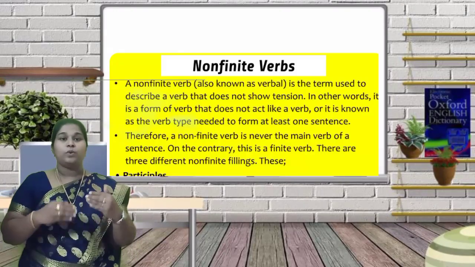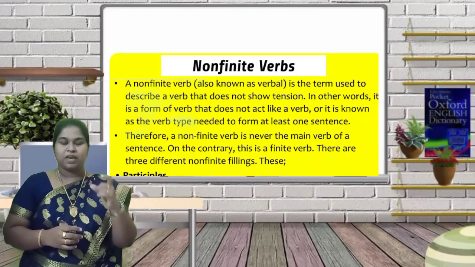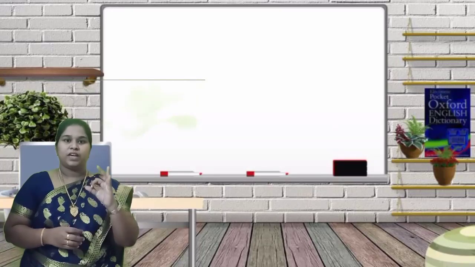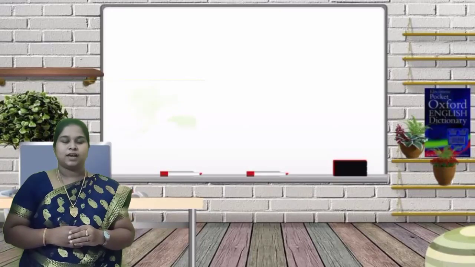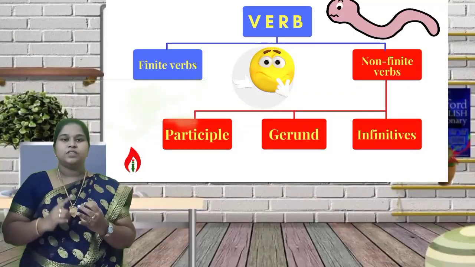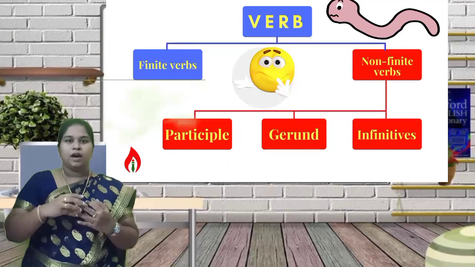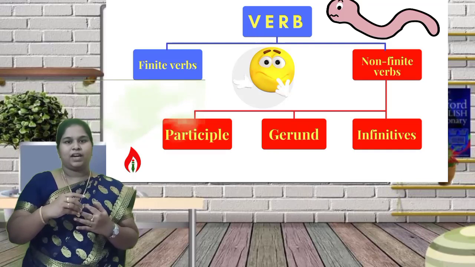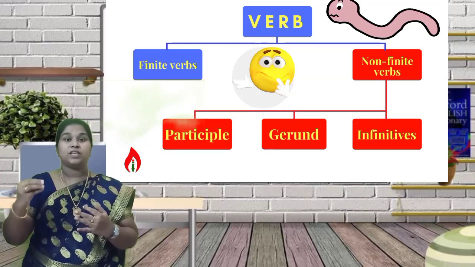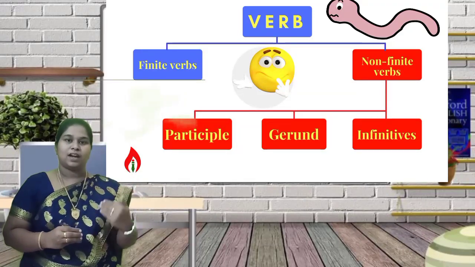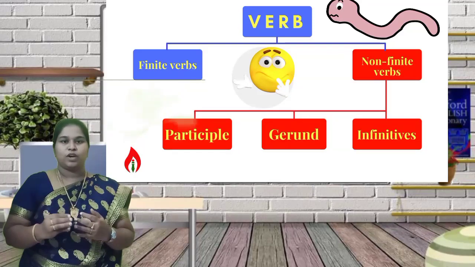Now in non-finite verbs, we are going to learn how the verb acts here. That is the main thing that we are going to learn in this non-finite verb. Non-finite verbs have three different categories under them: infinitive, gerund and participle. Infinitive will be very easy for you to learn, and participle and gerund are the same kind. Same words, but in what ways we make a difference out of it, that is the thing we are going to concentrate on and learn today. All three subtopics are going to be very easy for you to learn.